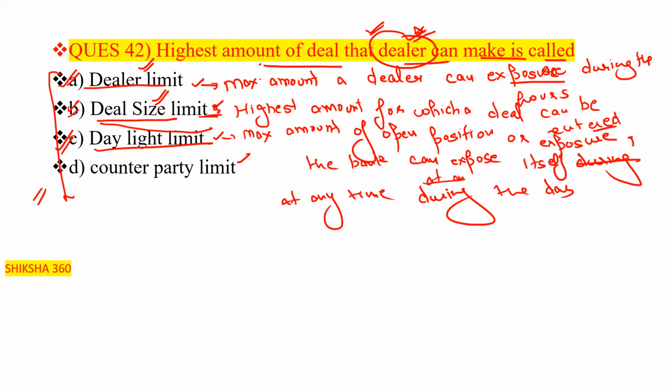Now move to the next question. This is a very tricky question. Here they specifically mention the word dealer. In the examination we will go with option B, and we see that it is correct. But there is a very little difference between both the things.